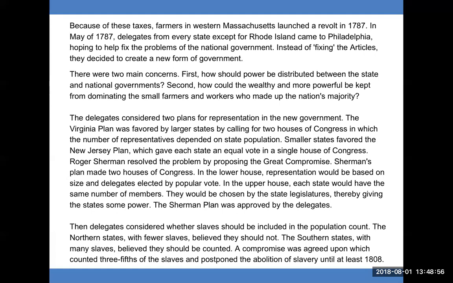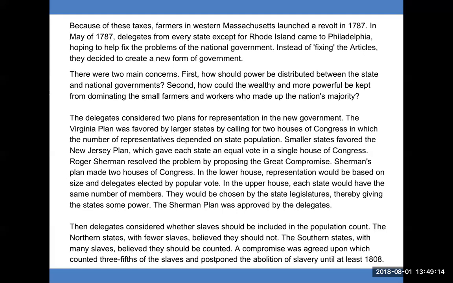The Virginia plan was favored by larger states by calling for 2 houses of Congress in which the number of representatives depended on state population. Smaller states favored the New Jersey plan, which gave each state an equal vote in a single house of Congress. Roger Sherman resolved the problem by proposing the Great Compromise.